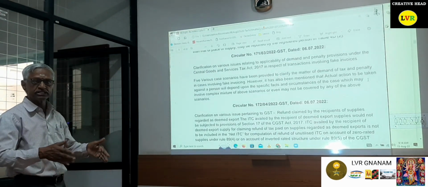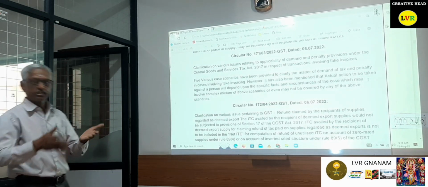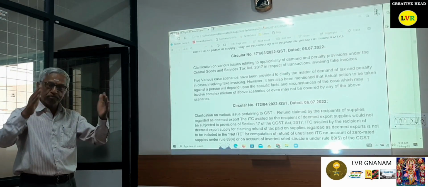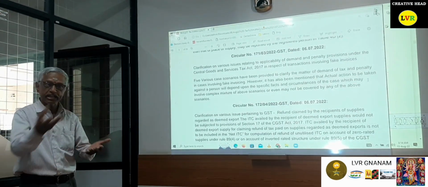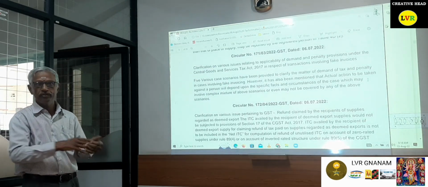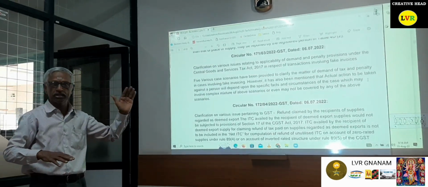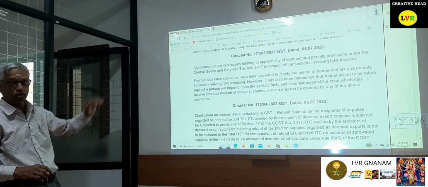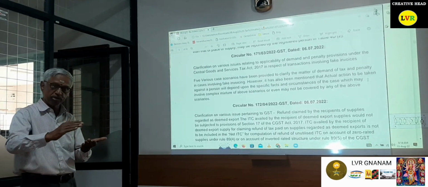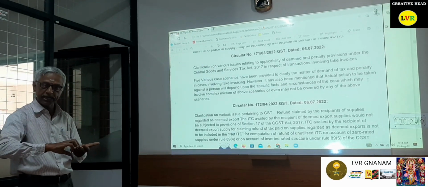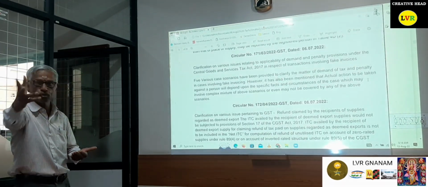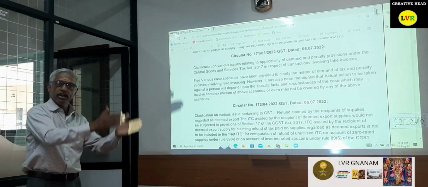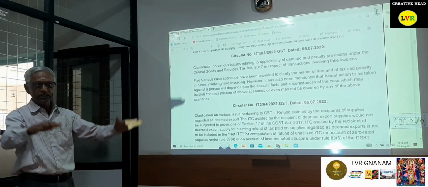There are 3 or 4 instances clearly given. Suppose A is the supplier and B is the recipient, in which case A is only a bill trader, for which the tax cannot be levied on A. That is the version of the circular. It is a very, very important circular. The government has clearly said A cannot be taxable. Number 2, A has sold to B, and B has again availed the ITC, utilized the ITC and sold the same goods to C. Then in that case B is taxable to the extent of tax only. No penalty can be levied